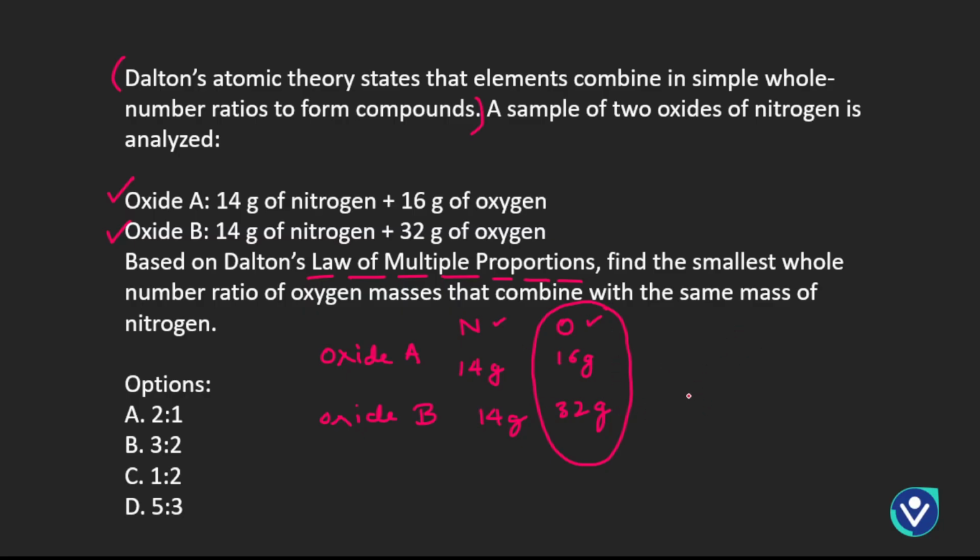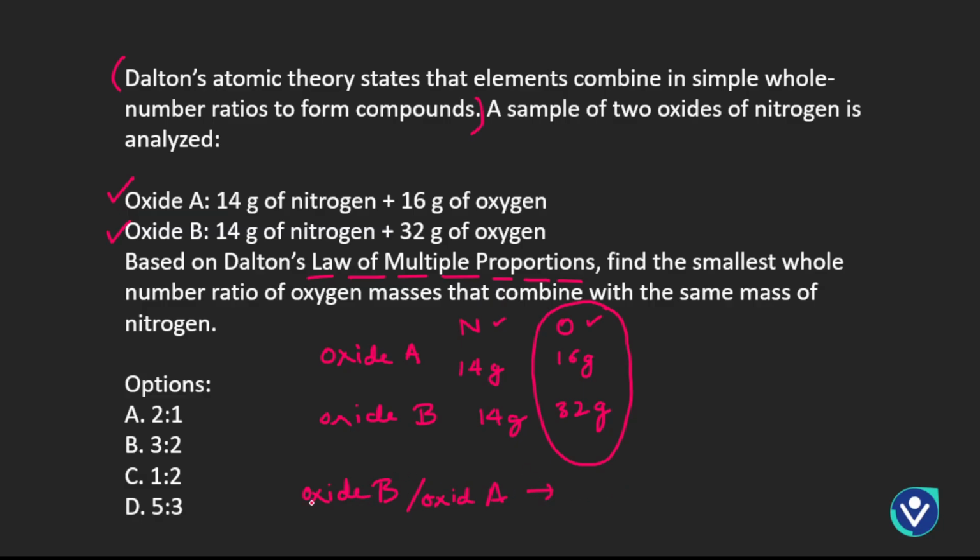In that case, we always take the mass of the oxide which has the higher mass of that element. So in this case, the higher mass is coming from oxide B. That is very, very important. So we'll take a ratio like oxide B over oxide A. If we take the ratio otherwise, for example oxide A upon B, we'll see what answer we get.